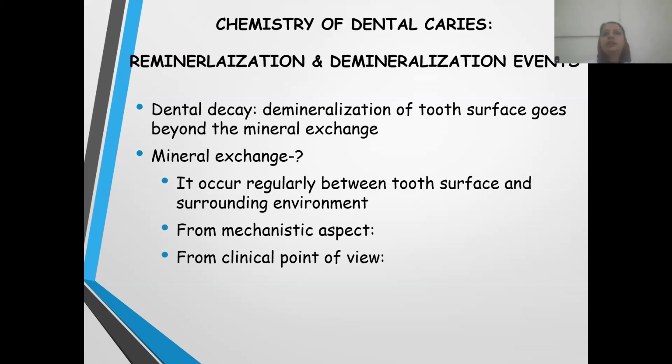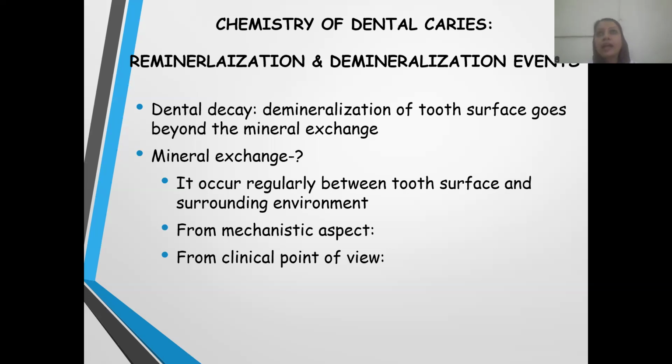So when we see the chemistry of dental caries, these are the etiological factors. That is, you have the Streptococcus mutans, you have the tooth surface, then you have the substrate, that is the carbohydrate, the simpler and the more retentive form of the carbohydrates, and also the nature of the tooth surface. The deeper the pits and fissures, the more the caries formation, the more the cavitation. So these are the contributing factors for dental caries.